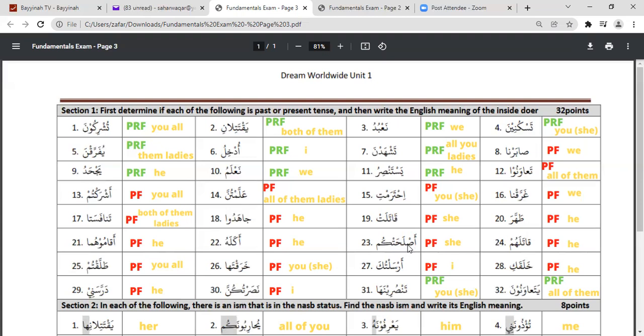So this is again past tense, and she, as in third person feminine singular. Qatalahum. Now hum is the attached pronoun over here, and qatala is similar to nasara. So it is past tense, and it is he. So past tense masculine singular third person.